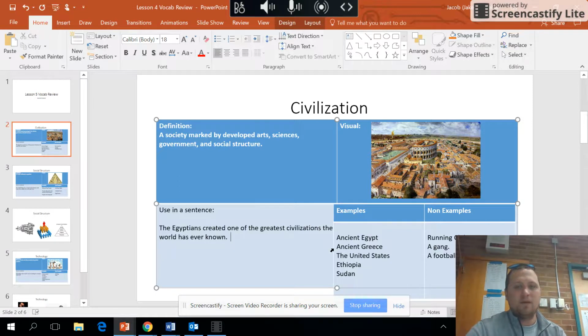So using it in a sentence: the Egyptians created one of the greatest civilizations the world has ever known. Examples: ancient Egypt, ancient Greece, the United States, Ethiopia, Sudan. Non-examples: a running club, a gang, a football team is not a civilization.